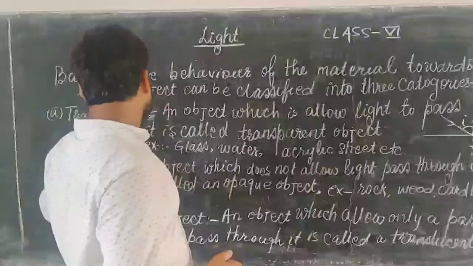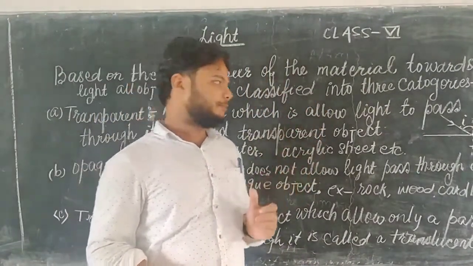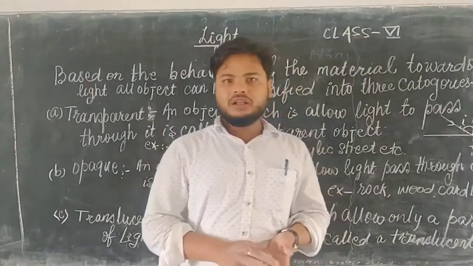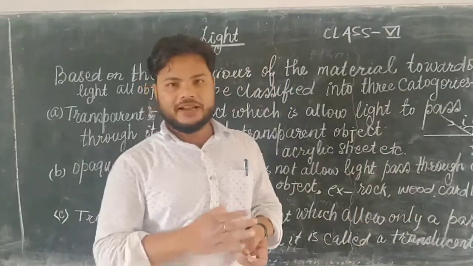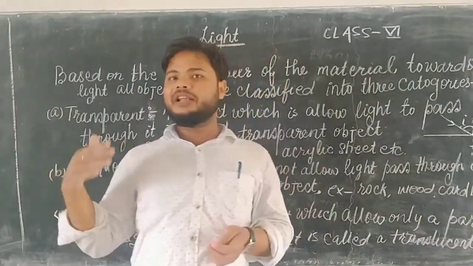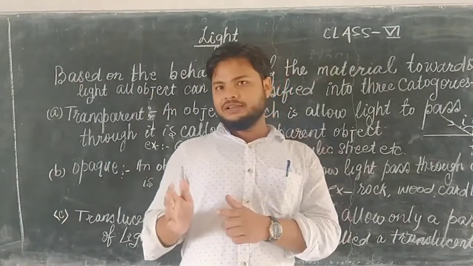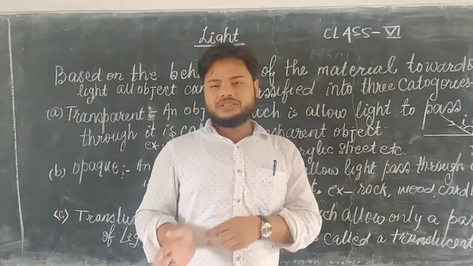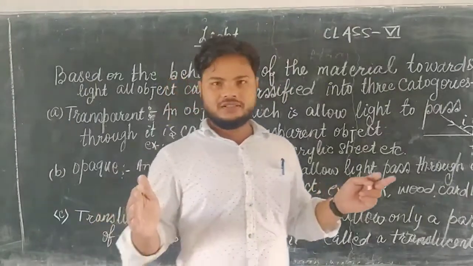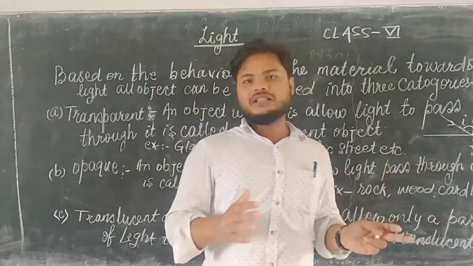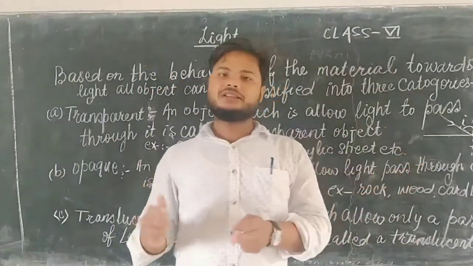Just after this we will discuss the reflection of light. We have already discussed the rectilinear propagation of light. It means light travels in a straight line if the medium is homogeneous. If the medium changes, the light's path also changes, meaning light deviates from its path. But if the medium is homogeneous, meaning it has the same kind of nature, it travels in straight lines.